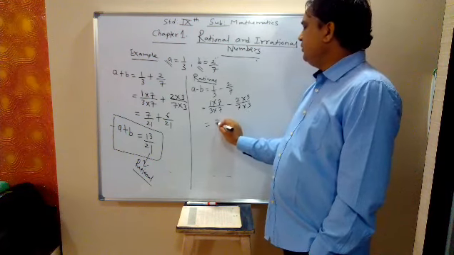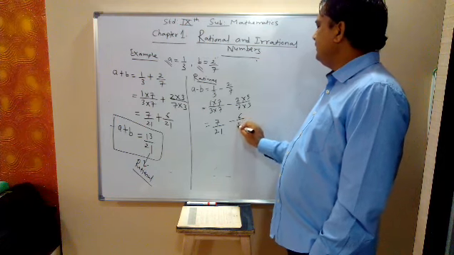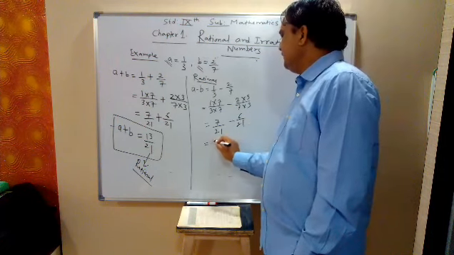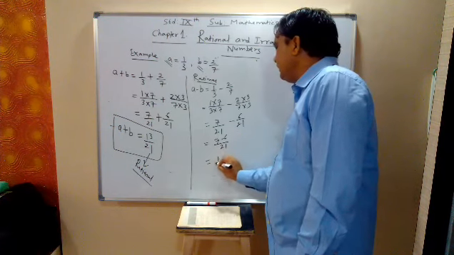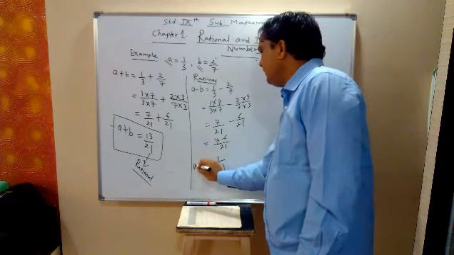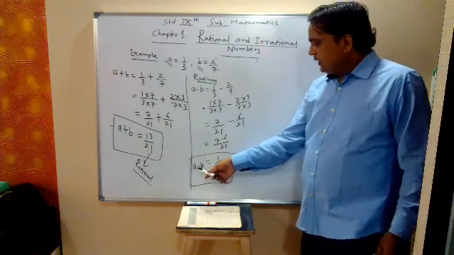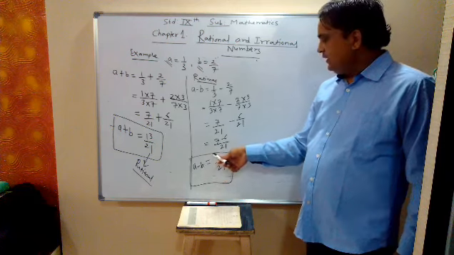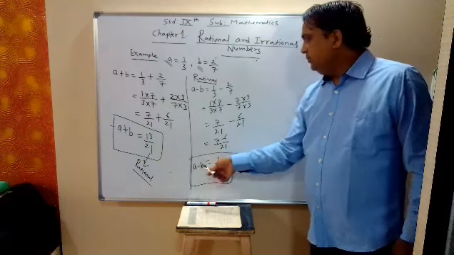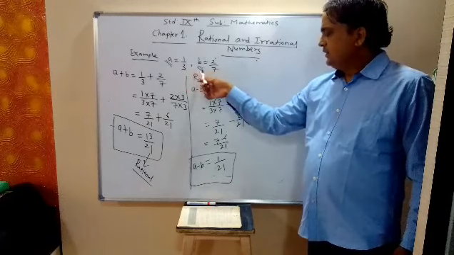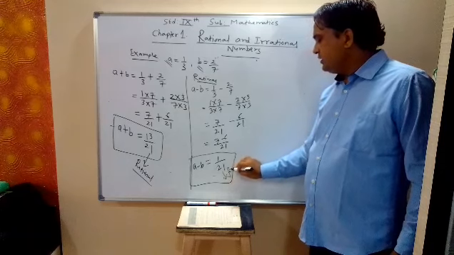So 7 upon 21 minus 6 upon 21. So this is 7 minus 6 upon 21, which is 1 upon 21. So A minus B is 1 upon 21. So again A minus B is in the form of P upon Q. So A minus B is again a rational number.